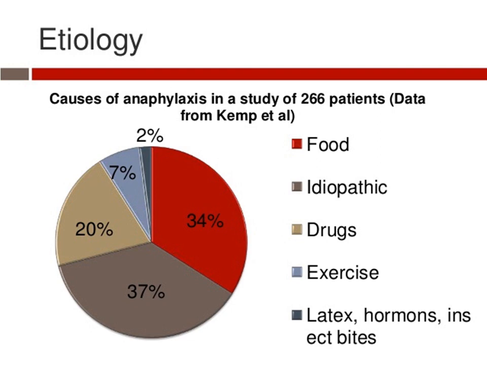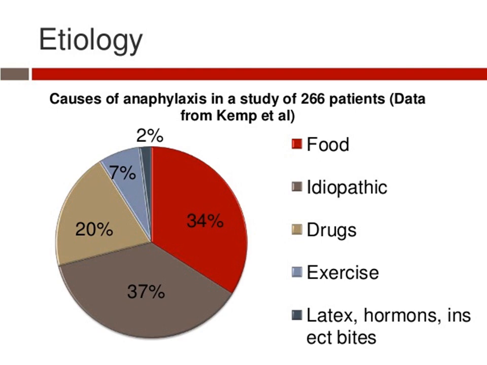Some people are allergic to particular rubber goods. It can also be due to hormone injections, insect bites, etc. These are the different causes by which a person can get anaphylaxis.